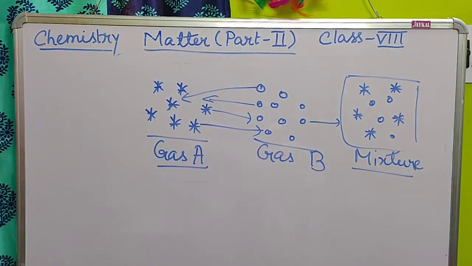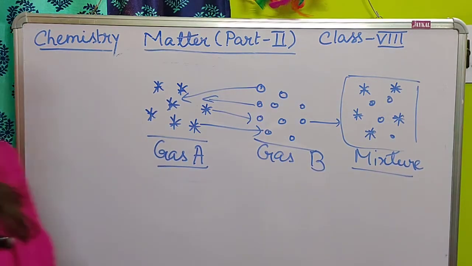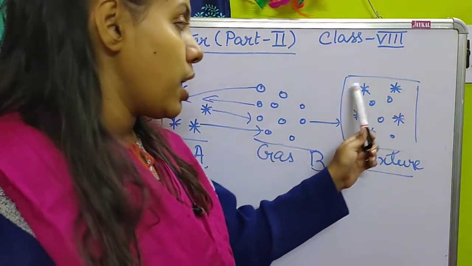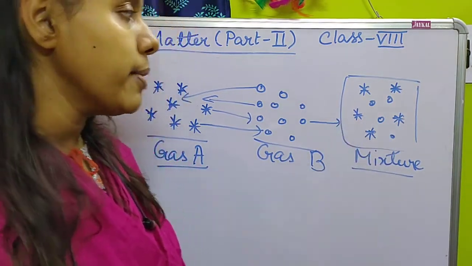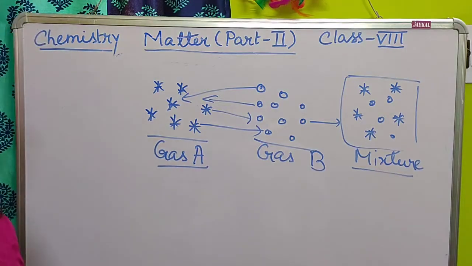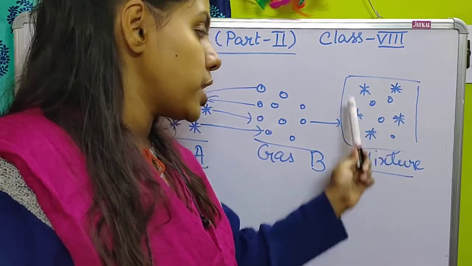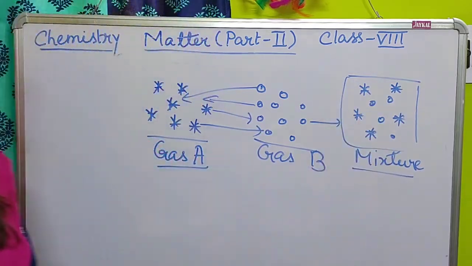So the process by which the particles of two or more substances intermix with each other to make a homogeneous mixture is called diffusion. Homogeneous means all the particles are equally distributed in each and every direction.